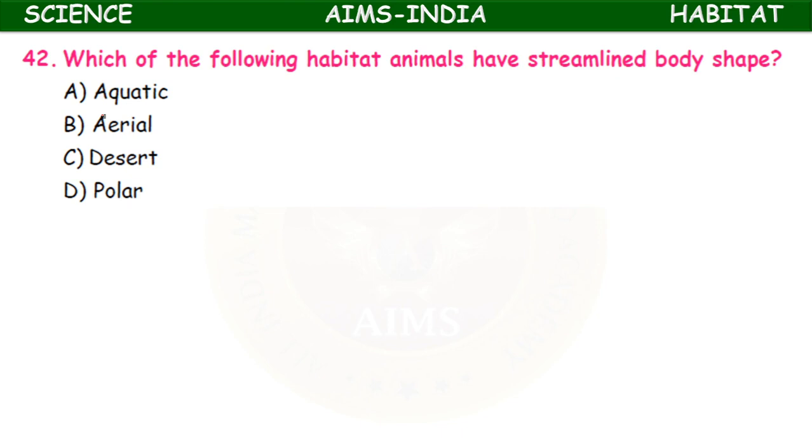Next, which of the following habitat animals have streamlined body shape? Aquatic, aerial, desert, polar. Okay, so aquatic habitat, streamlined body, and aerial, boat shaped. Aerial animals means birds also. They will pierce the wind current and fly in the air, whereas the aquatic animals like fish pierce the water currents and move straight. Okay, so streamlined body and shape help them in aquatic as well as aerial.